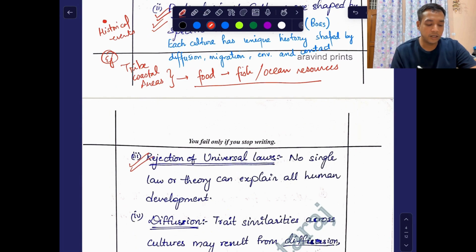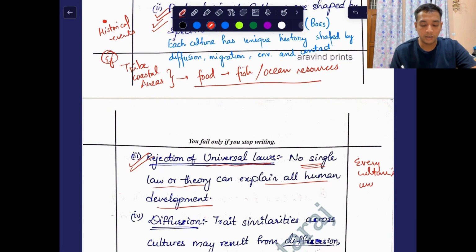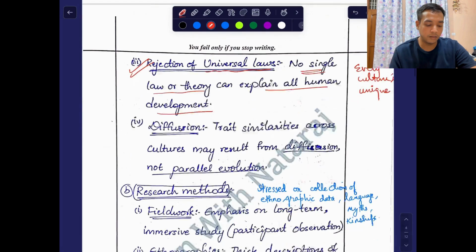Then the third point is rejection of universal laws. They believe that there is no single law or theory that can explain all human development, and every culture is unique. Every culture is unique and there is no specific law.